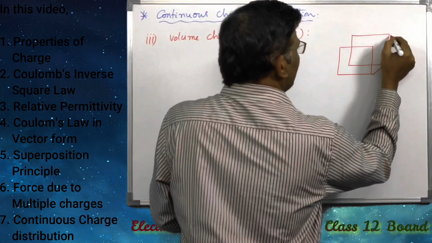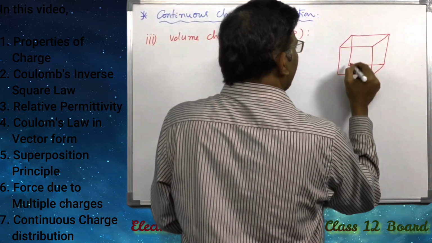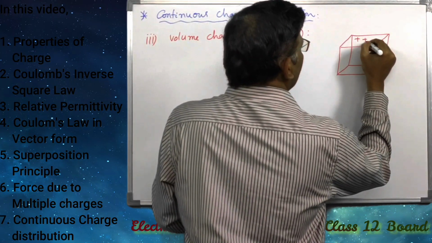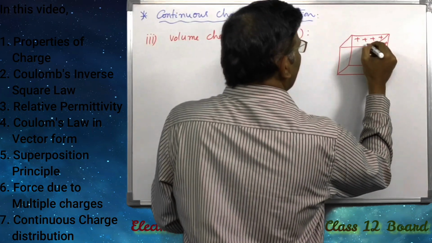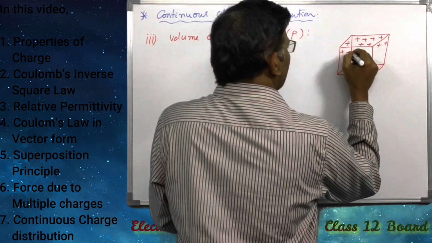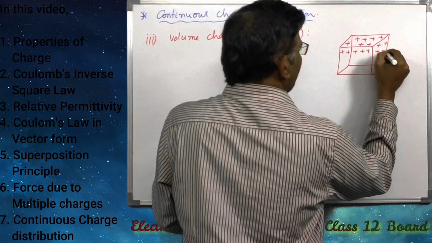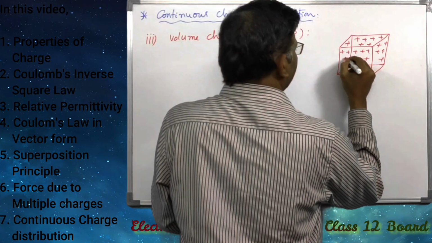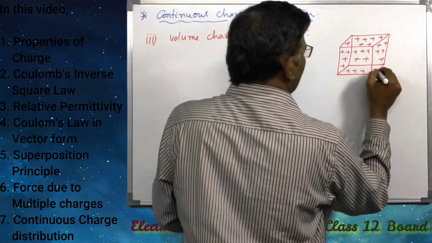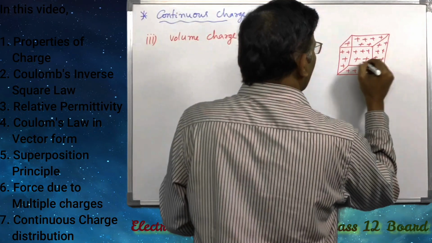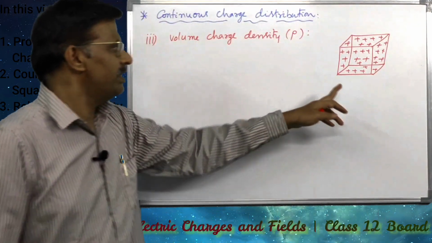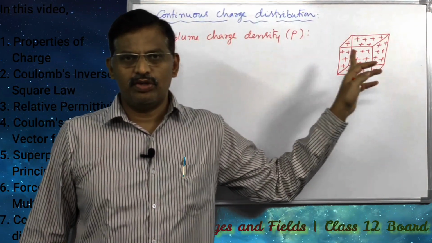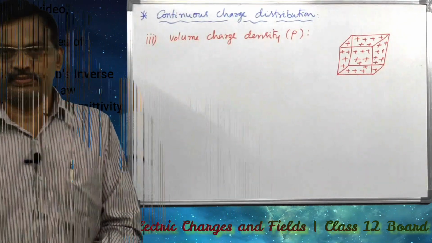This cube is given a charge. So when a charge is distributed to the complete volume, see here, charge is distributed to a complete volume.